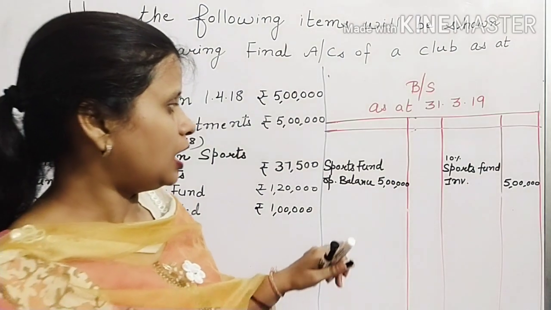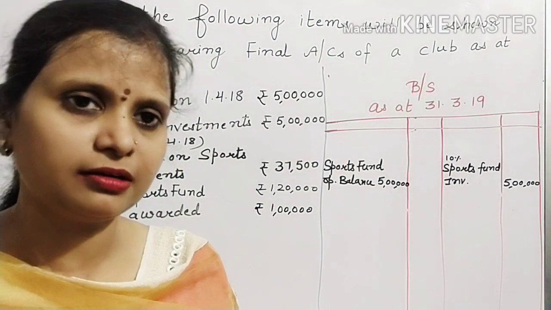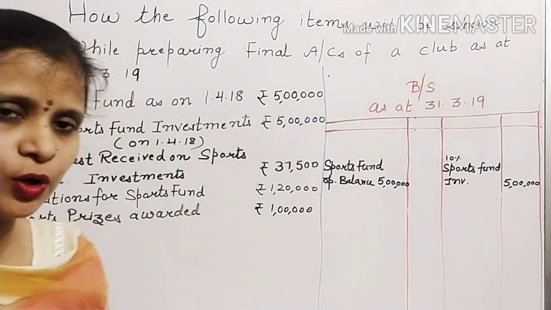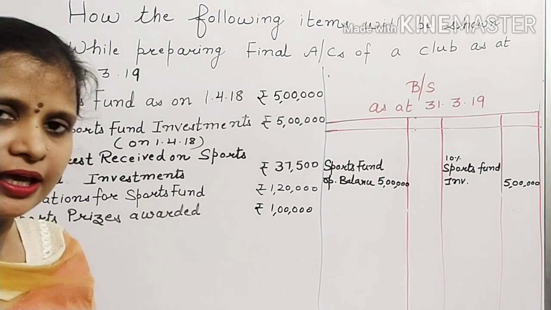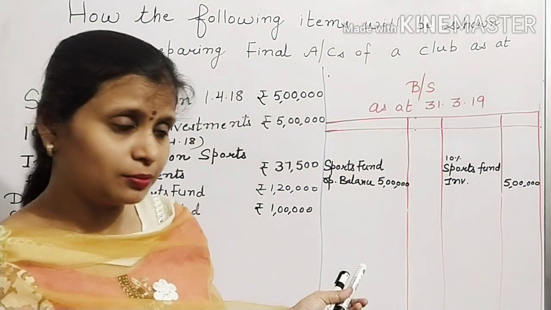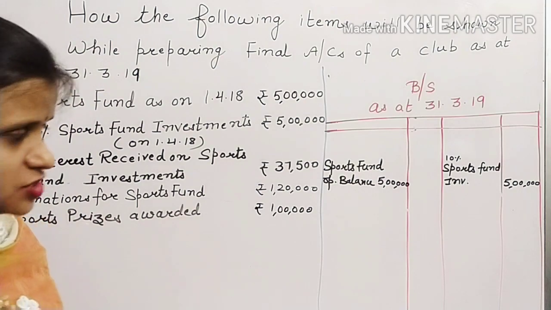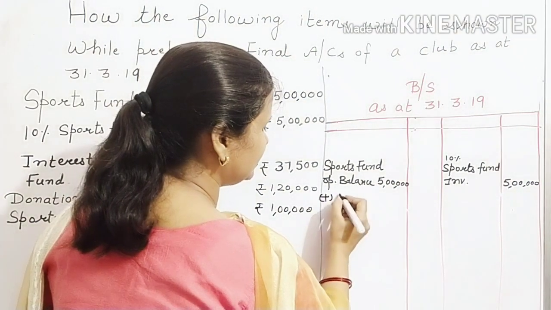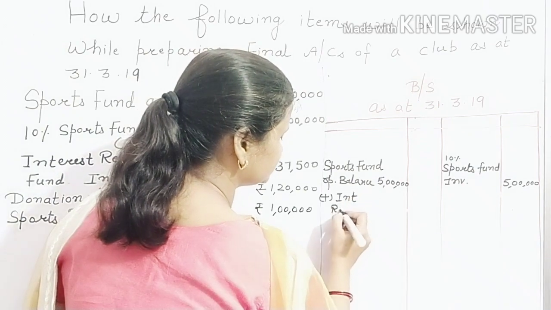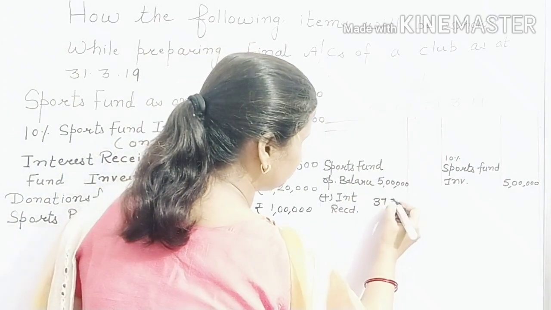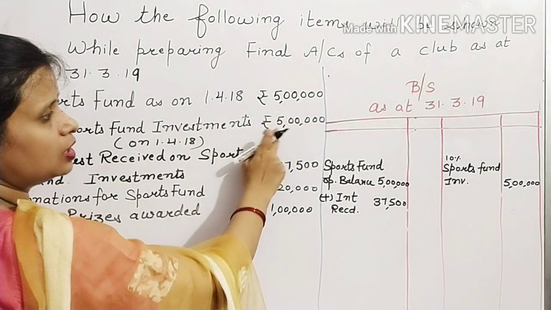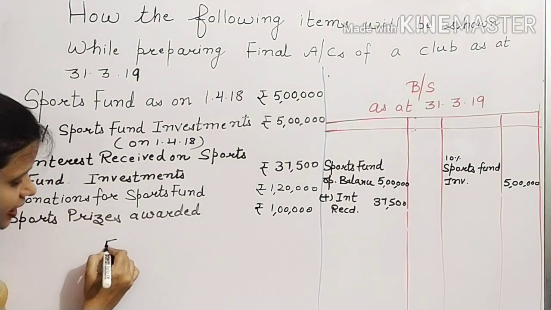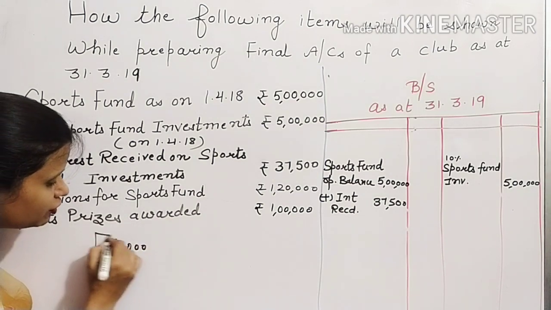Now, if we have invested this fund's money outside the NPO, then whatever interest is received will not be a general income. That will not be shown in the income and expenditure account. That is the income related to this fund, so it will be added in this fund only. So here you will add interest received, 37,500. Now just check, have you received the total interest? On 10% investments of rupees 5 lakh, that means during the year you should receive total interest of 50,000.